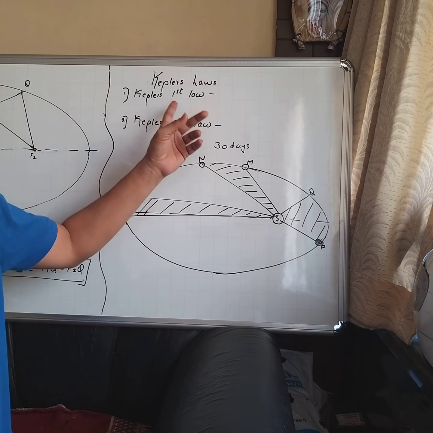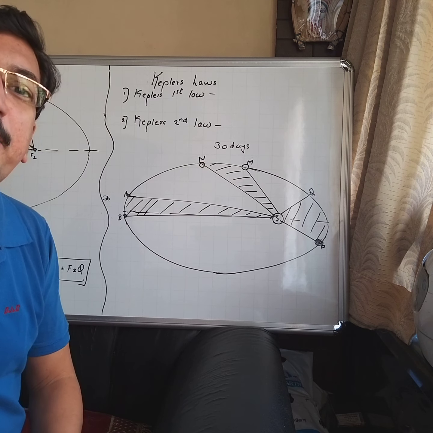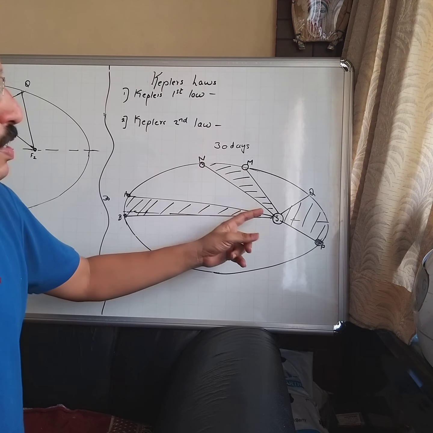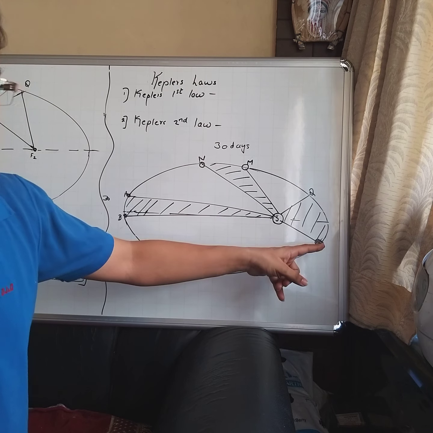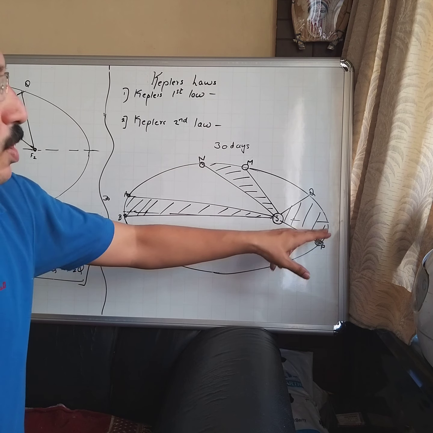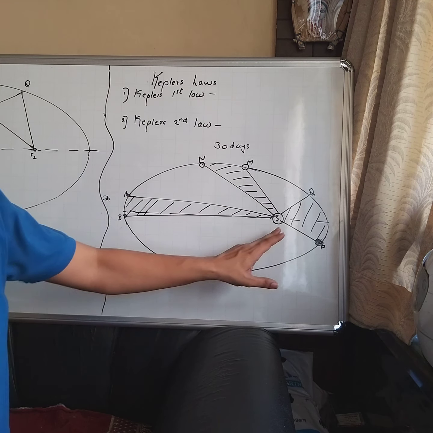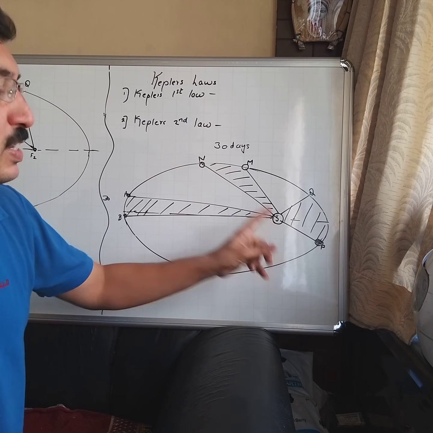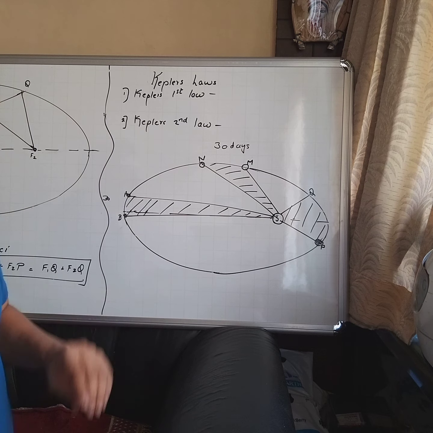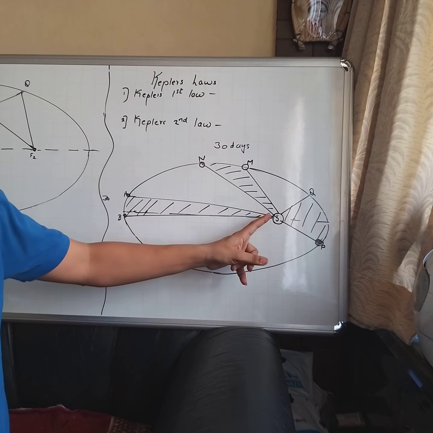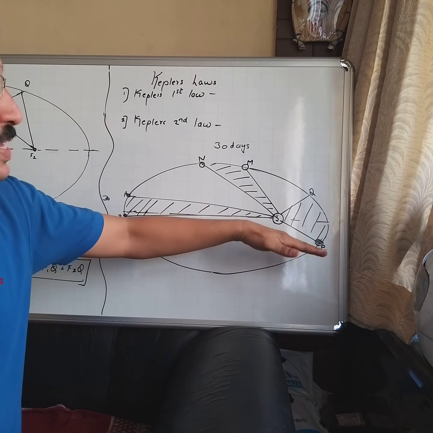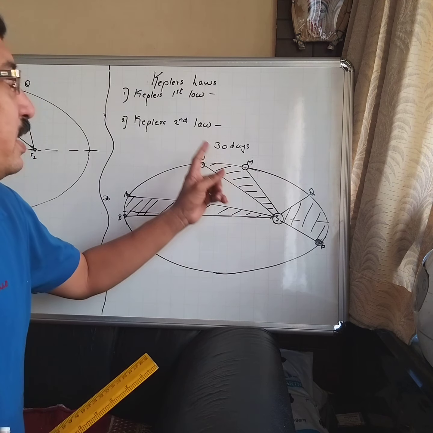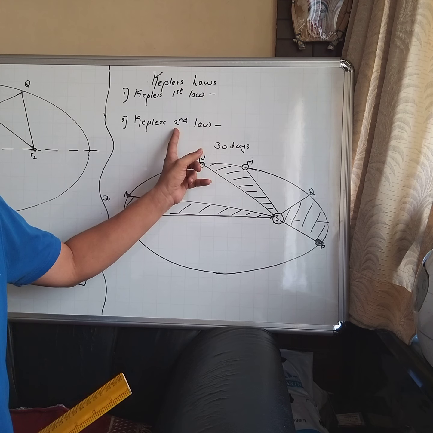I repeat both the laws once again, Kepler's first law and Kepler's second law. Kepler's first law states that the planets in our solar system revolve in an elliptical orbit around the sun, with the sun located at one of the foci of the ellipse. Second law, the line joining the sun and the planet sweeps equal areas in equal intervals of time. Okay, that is Kepler's second law.